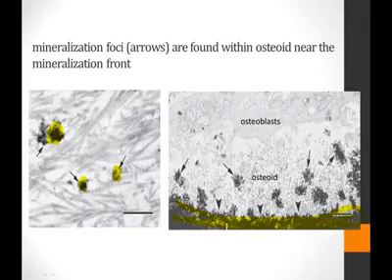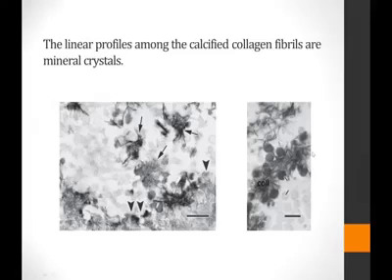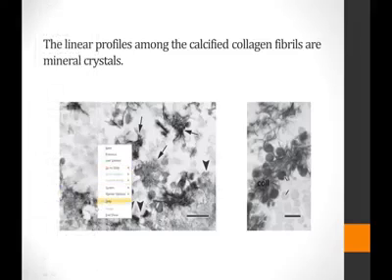And by the time this region mineralizes, यहाँ पे नया osteoid secrete हो चुका होता है, और फिर वो mineralize करते हैं, और osteoblasts eventually फिर यहाँ पे osteoid secrete करते हैं, and so on and so forth. ठीक है. This figure here shows the linear profiles among the calcified collagen fibrils. These arrows are pointing towards the numerous mineralization foci present between the numerous collagen fibers, because obviously you know that bone consists of mainly collagen fibers. It has 67% mineral and 28% is the collagen fiber.